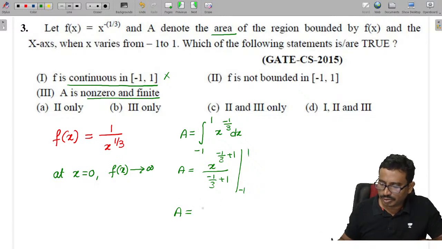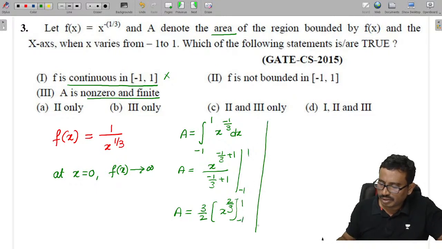Which is equal to 3/2, and x power 2/3, from minus 1 to plus 1. In this interval of minus 1 to plus 1, what is the value?